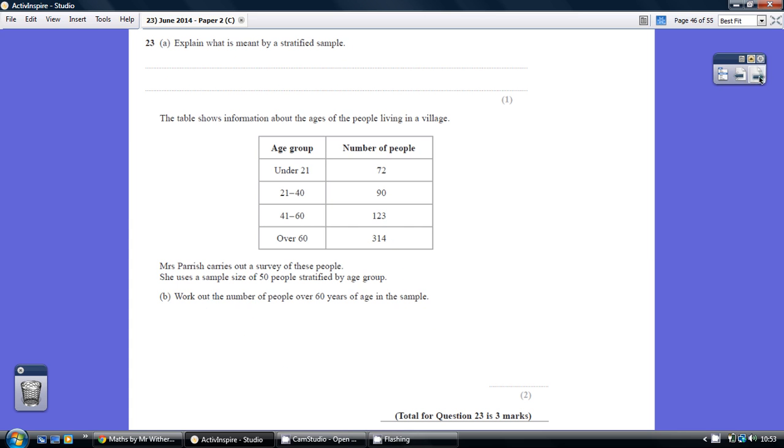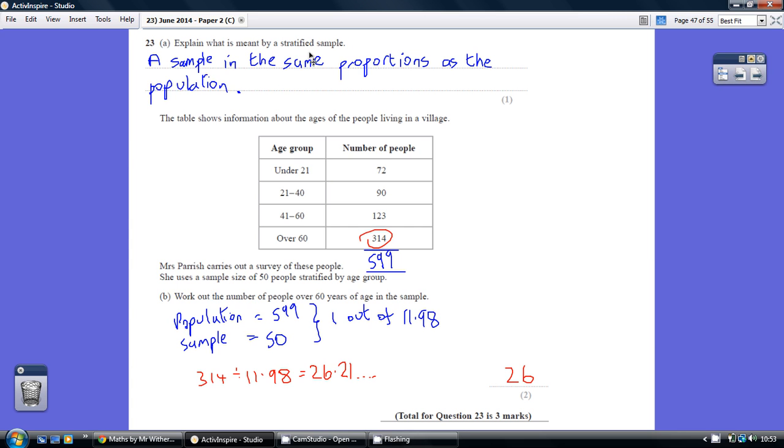Question 23. Well, a stratified sample is when the sample is in the same proportions as the population. Now for part B, we're being asked to work out the number of people over 60 years of age in the sample, in this stratified sample.